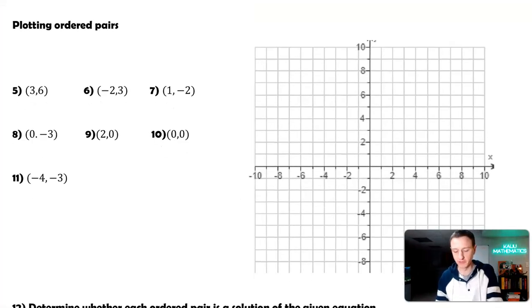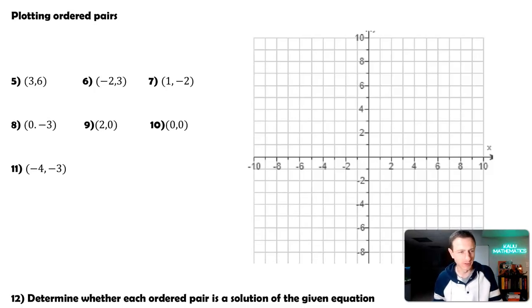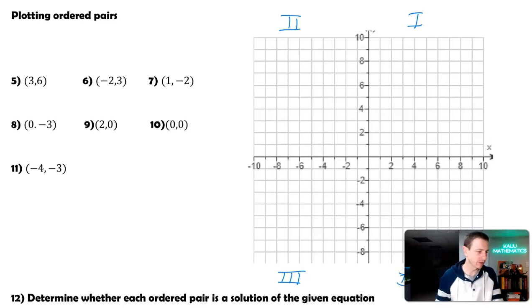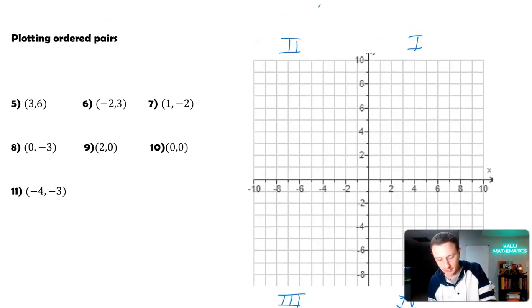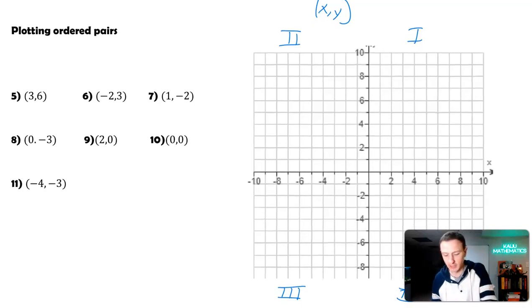Next, I want to look at the coordinate system and understand how to plot points. When we have the coordinate system, off to the right there, that grid is the coordinate plane. We have 4 quadrants. This is quadrant 1, quadrant 2, quadrant 3, and quadrant 4. We use Roman numerals when we're identifying the quadrants. When you're in a certain quadrant, it's good to know what the signs are going to be. Is it positive? Is it negative? We have ordered pairs of X and Y. Depending on where you're at in the grid, your signs will indicate where you're at.